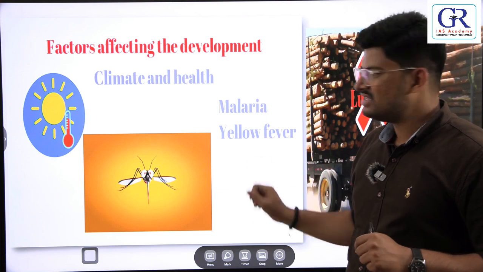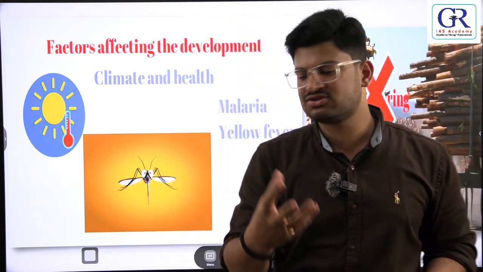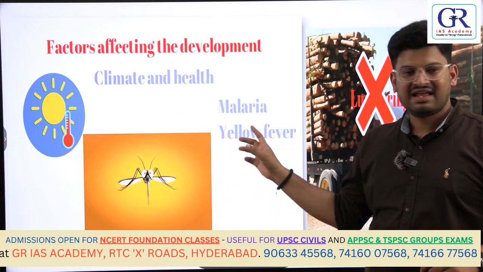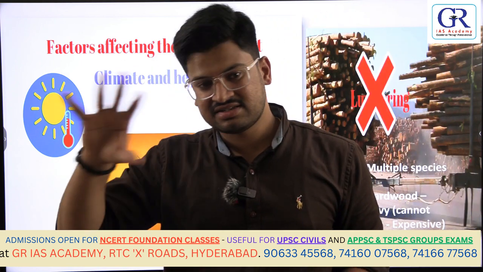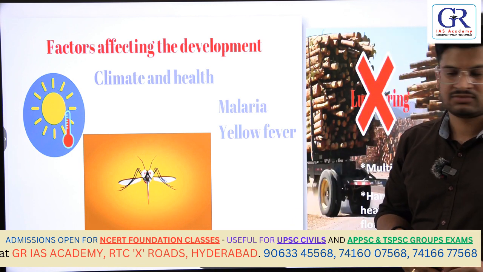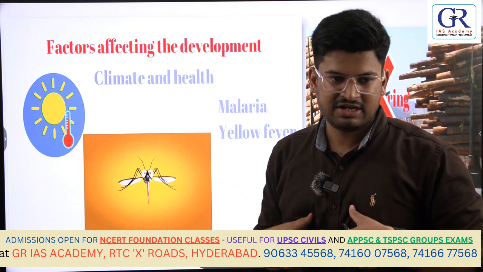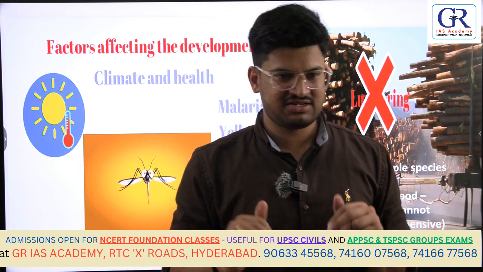Next thing, since in this region you can see everyday rainfall, the humid climate is suitable for growth of viral diseases. Okay, malaria, yellow fever. So that's why you also see things like the Zika virus, Ebola virus. This can be in the Congo basin as well as the Amazon basin. Okay, so climate and health is not suitable for human beings to live. So the density of population is less, and forest area population is very low.